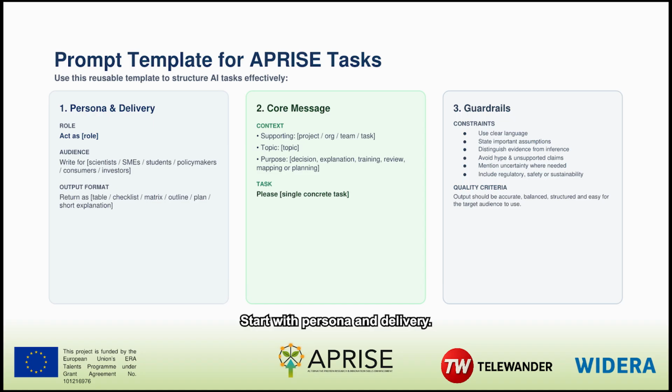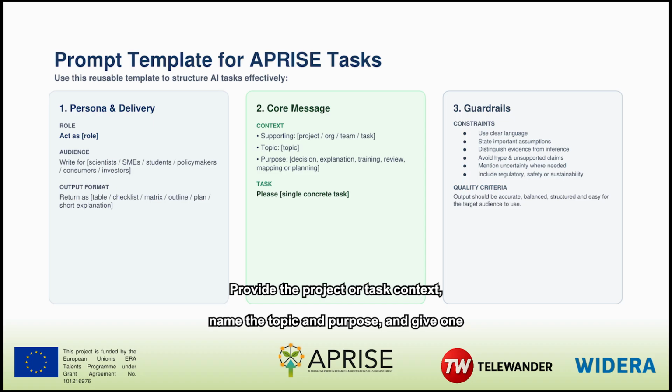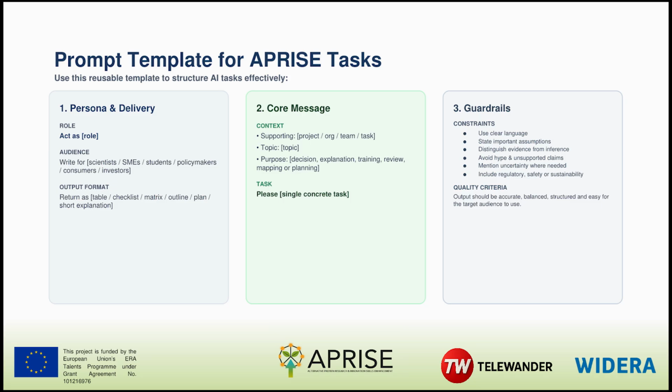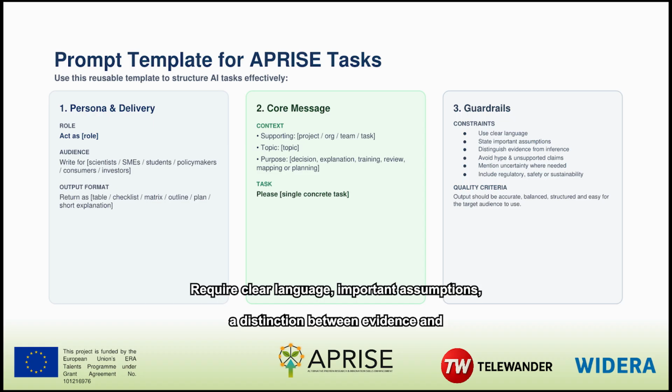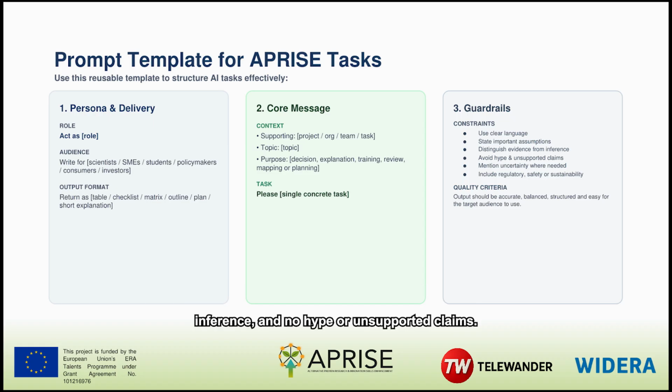Start with persona and delivery. Define the role, audience, and output format. Then write the core message. Provide the project or task context, name the topic and purpose, and give one concrete instruction. Finally, add guardrails. Require clear language, important assumptions, a distinction between evidence and inference, and no hype or unsupported claims.